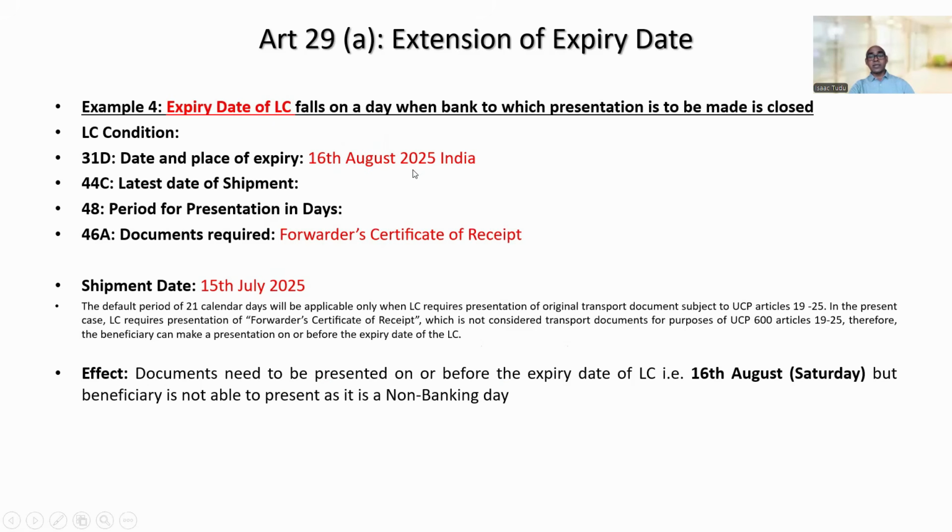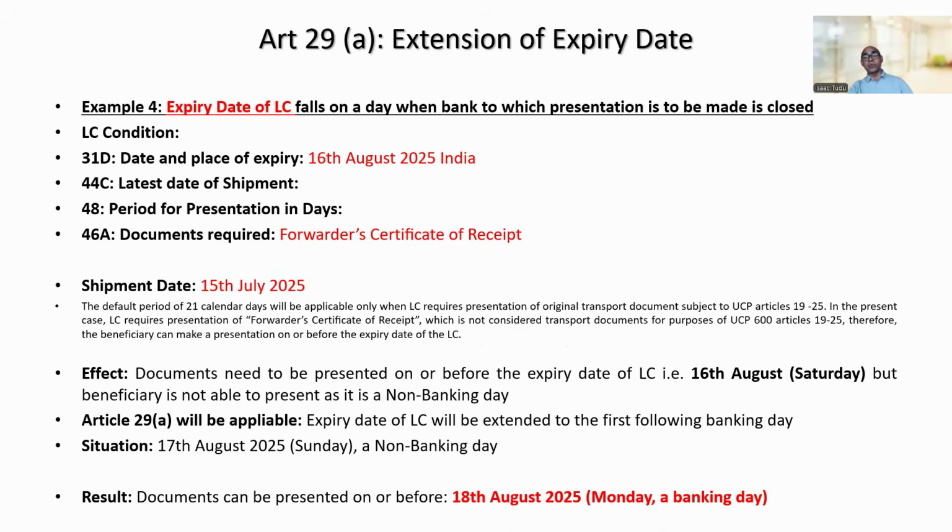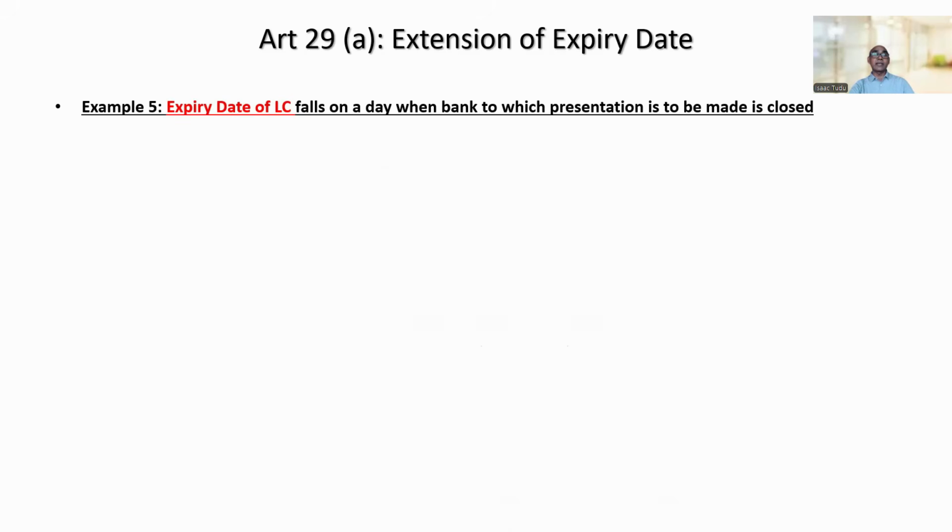Fine. So the same treatment: documents need to be presented on or before expiry date, that is 16th August, Saturday, but the beneficiary is not able to do so because it is a non-banking day. Apply Article 29A, expiry date of LC will be extended to the first following banking day. Next day, 17th August, Sunday, is a non-banking day. So documents can be presented on or before 18th August 2025, Monday, a banking day. Okay. So these examples will help you understand in what circumstances extension of expiry date of LC will be applicable, right? A few more we can take.